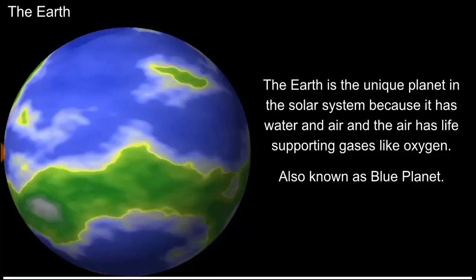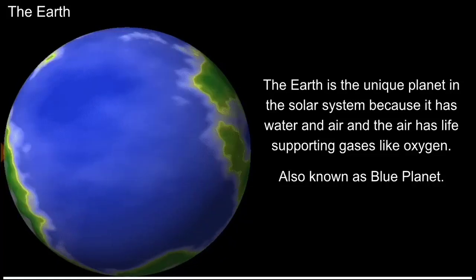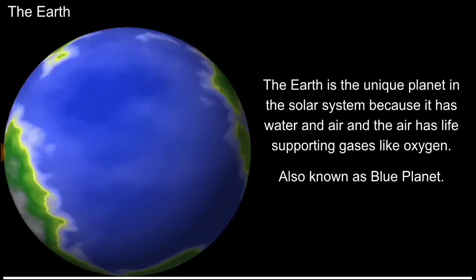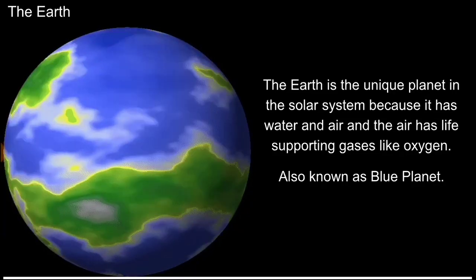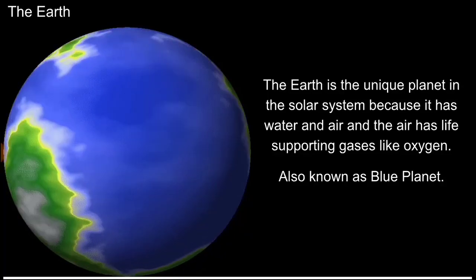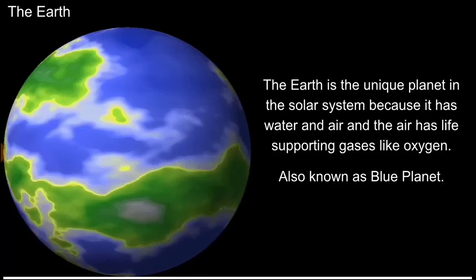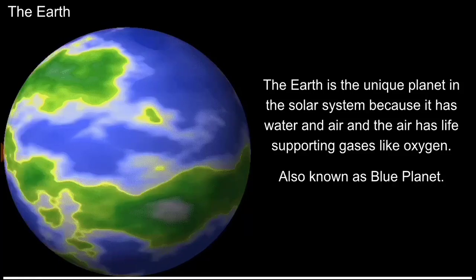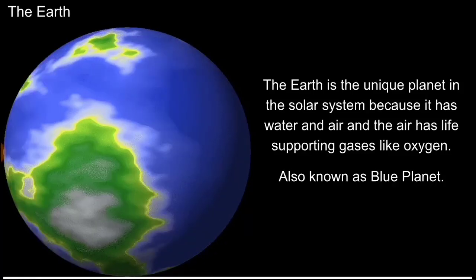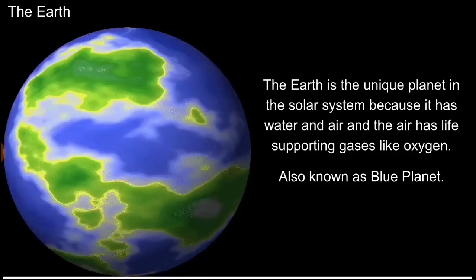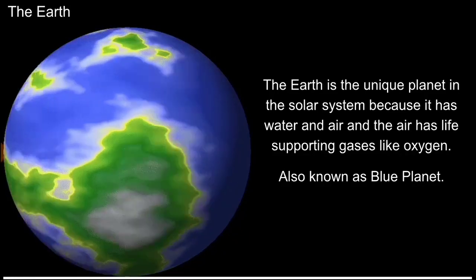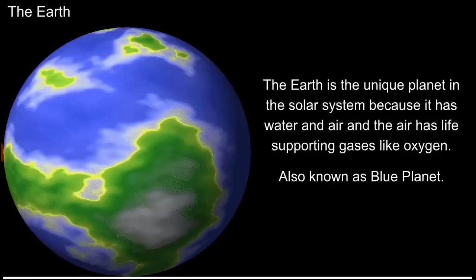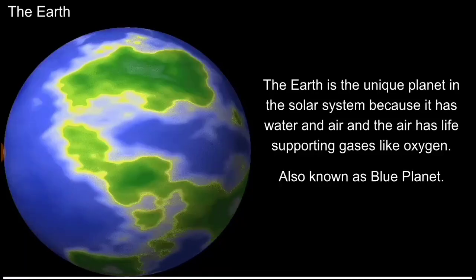The next very important thing to remember is that Earth is the only planet which has the life supporting air called oxygen, and that makes our existence here possible. Very important. Next, it does not have its own light. Earth is a planet and it doesn't have its own light and heat. It is the heat and the light of the sun only that makes life possible on Earth. Earth is getting light from the star, which is the sun.